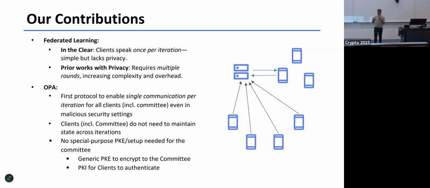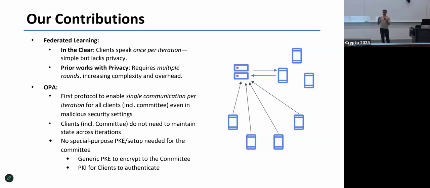But anyway, so federated learning, as I was talking about, is in the clear. The clients do what they're supposed to do, send their model updates, right? But what has happened in the prior work is that you require multiple rounds to ensure privacy. And so that was the motivation with which OPA was conceived: you want to bridge this gap between the fact that in the clear, you can do it in one shot, whereas when I actually have to do it with privacy, there have been multiple rounds.